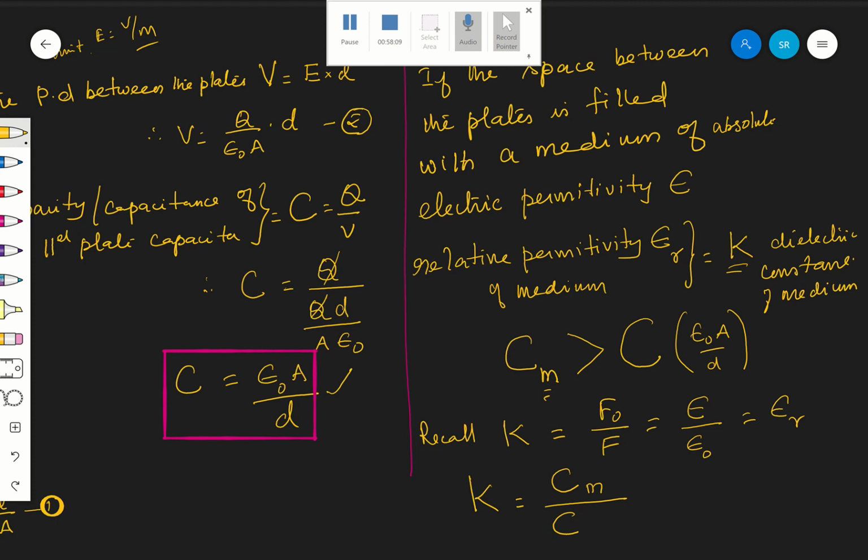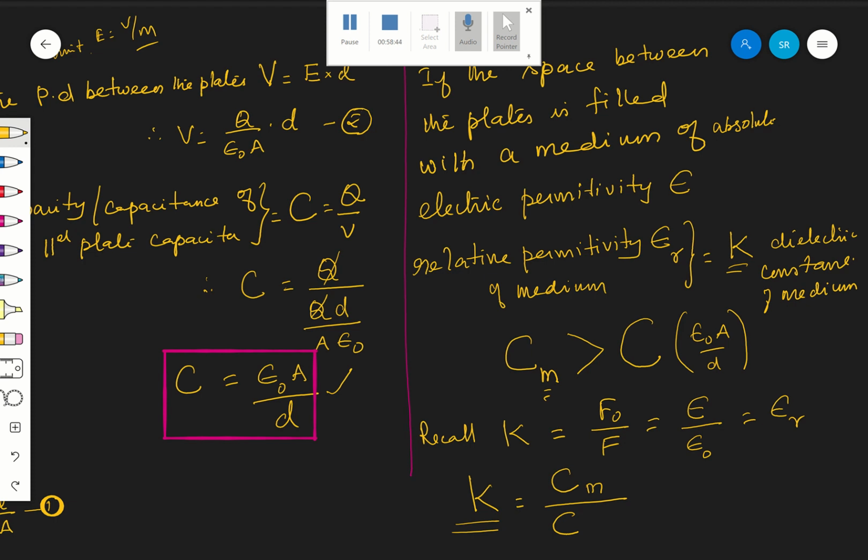That is nothing but C. We have taken that one as C. C means no medium in between the plates, that is either vacuum or air. Therefore, that is K. What is this relative constant of the medium? If I am filling the capacitor plates with a medium of dielectric constant K, then what is K here in terms of the capacitance of the capacitors? Of the capacitor with the medium and without medium. It is K equal to Cm by C.